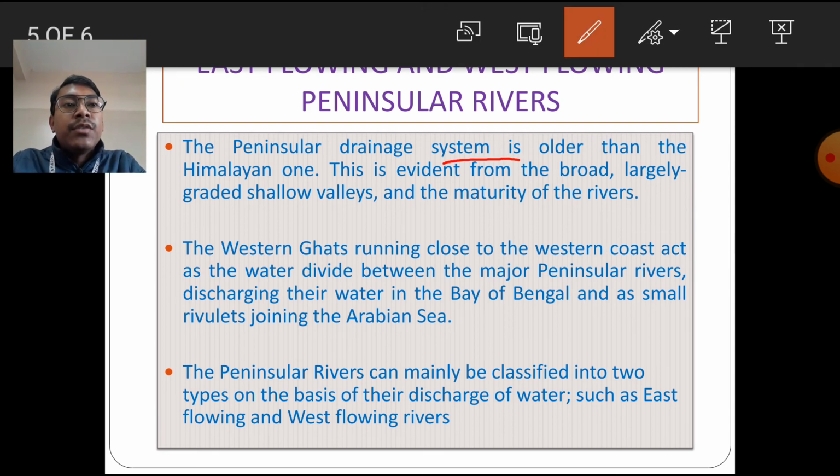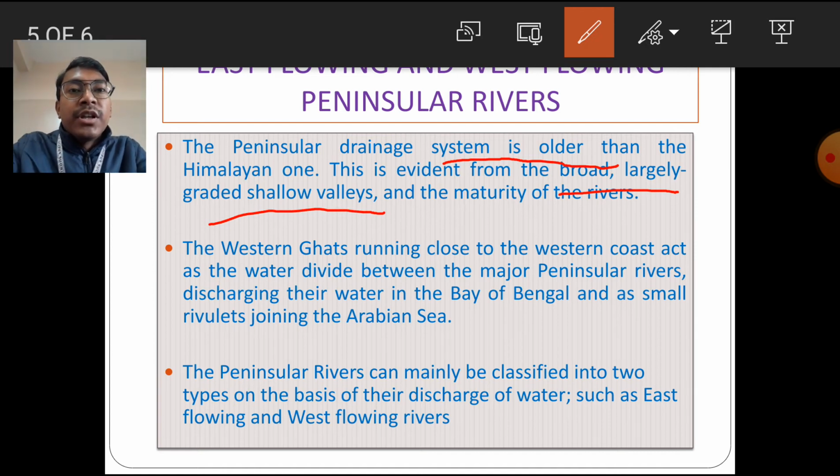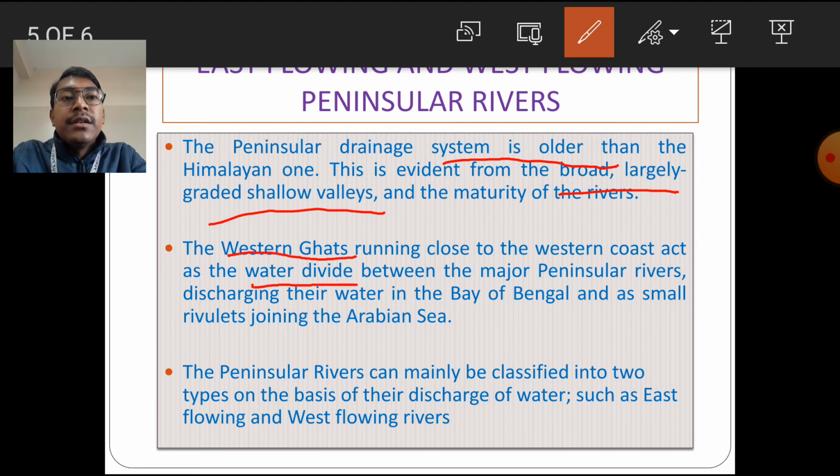This is evident from the broad, largely graded shallow valleys of the peninsular rivers. The Western Ghats close to the western coast act as the water divide between the major peninsular rivers.